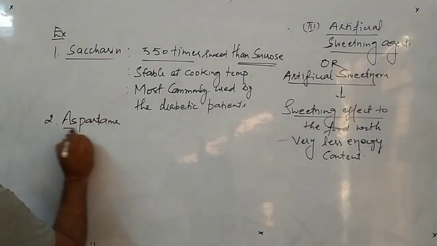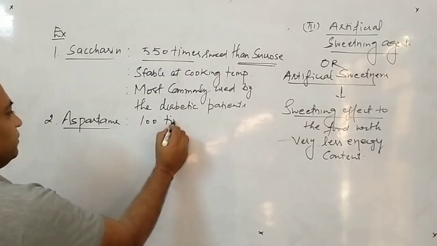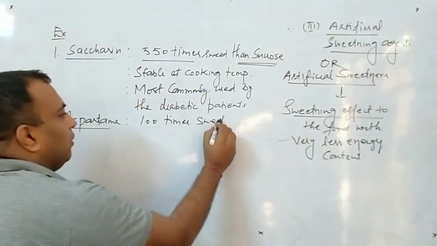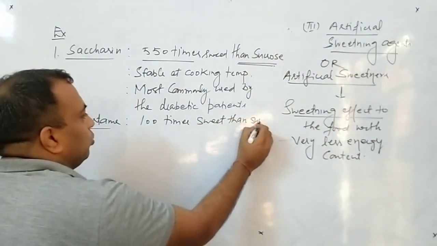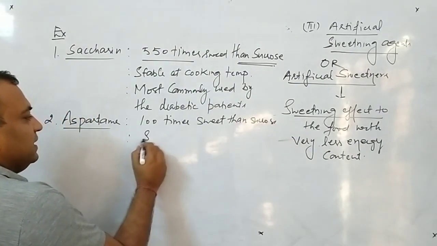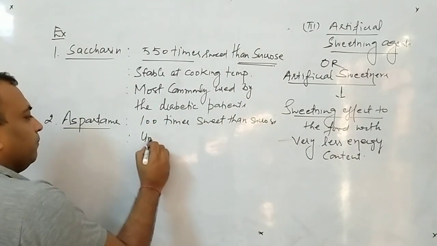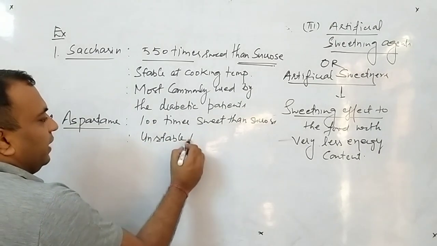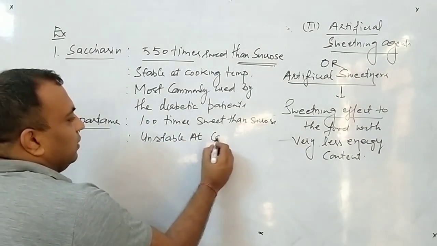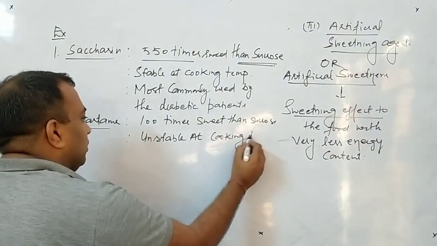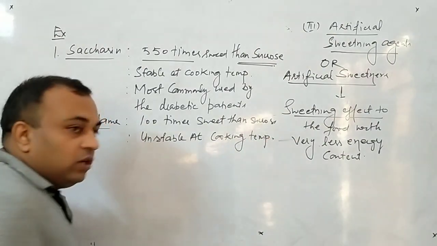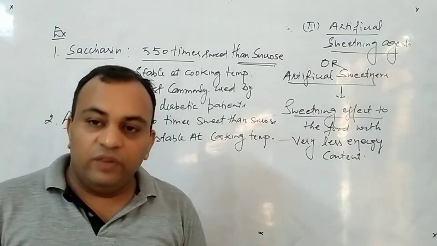Now the second example is aspartame. Aspartame is 100 times sweeter than sucrose. But there is a drawback. This is unstable at cooking temperature. Very important. What does it mean? Suppose we are making a sweet dish, clear?